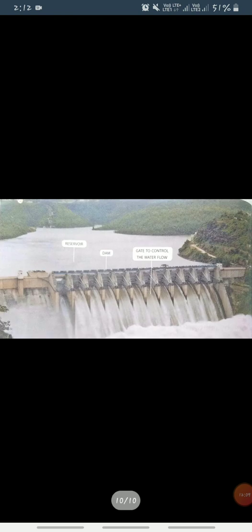Next you can see this is a dam. So now you can see here, behind the dam the water area is called the reservoir. Clear? The stored water is called the reservoir. And in the front you can see this is falling water. So from the falling water what do we do? We generate hydroelectricity. So falling water is used to generate hydroelectricity. So this is the dam.